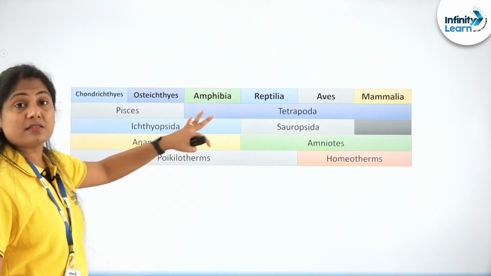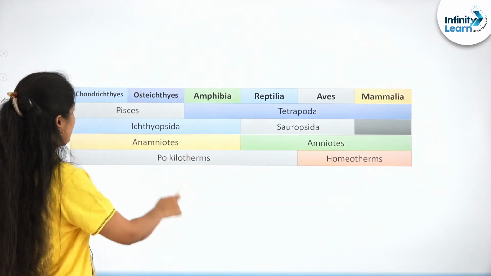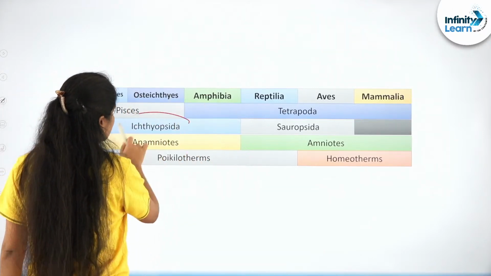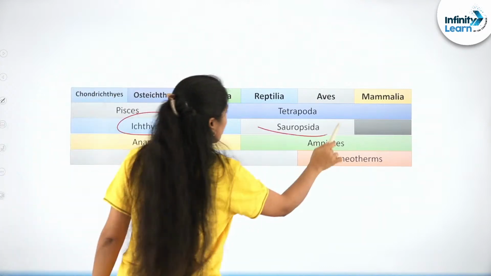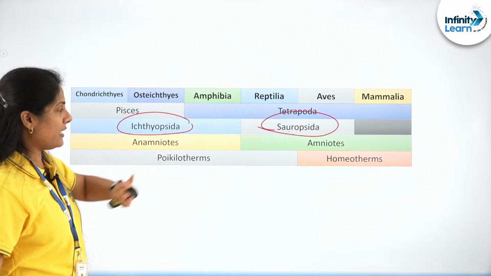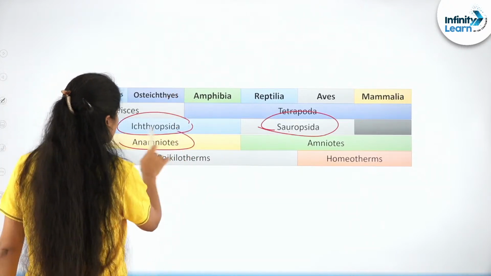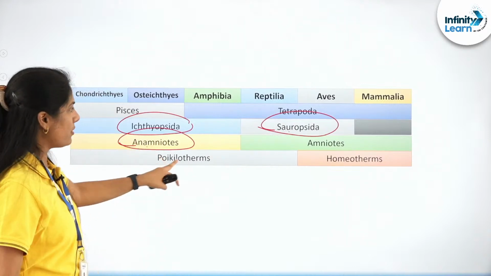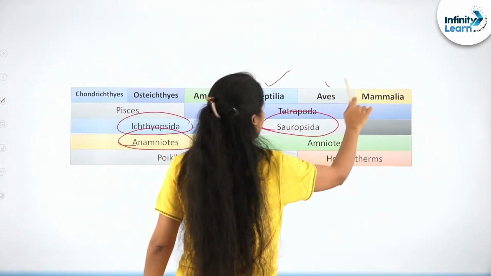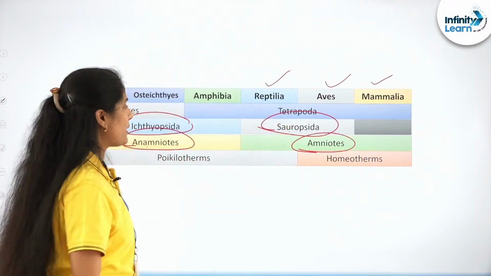So this is the ambiguity, Subiksha, I was discussing previously. Pisces and amphibians are called ichthyopsida, and sauropsida will be reptiles and aves. Now we do not use that classification, but anamniotes are those without amnion, while reptilia, aves, and mammalia have the amniotic membrane, which is why they are amniotes.